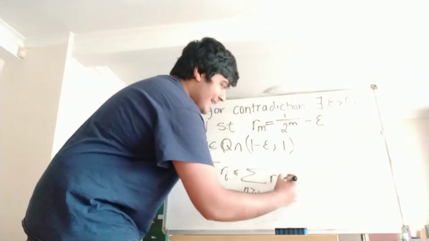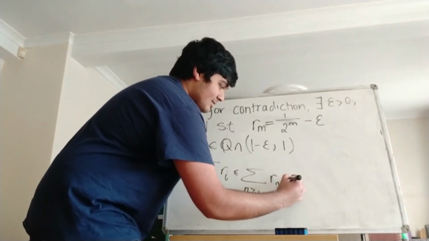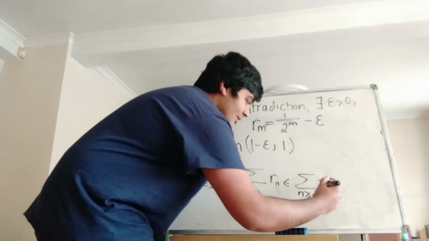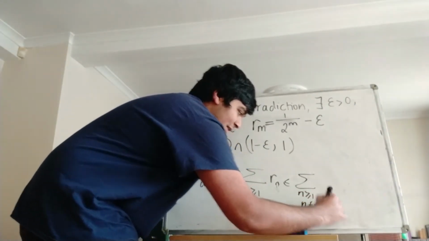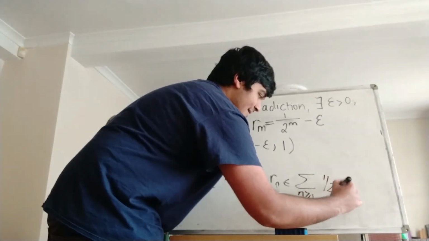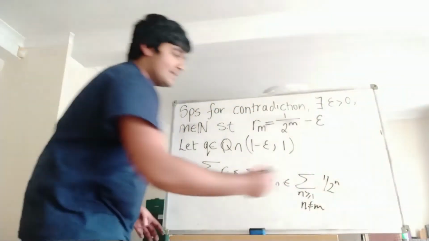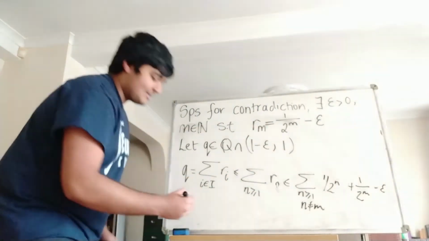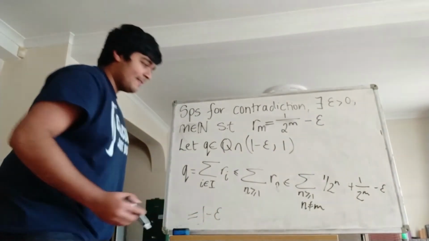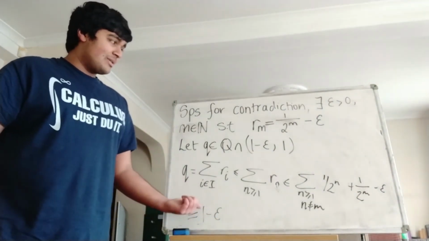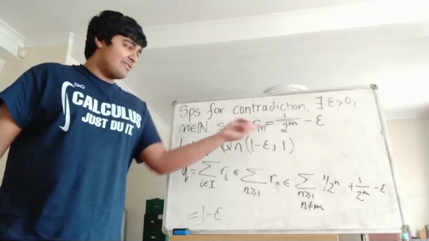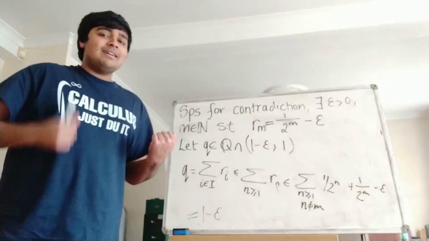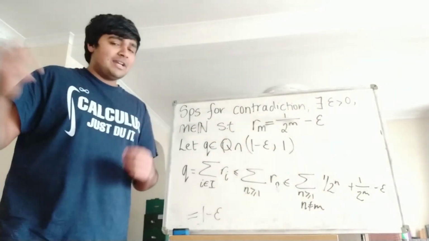But then I know that this thing here is going to be less than or equal to the sum from n greater than or equal to 1, without looking at the mth case, of just 1 over 2 to the n. And then adding up the mth case as well is plus 1 over 2 to the m minus epsilon. But I know that this thing here just sums to 1 minus epsilon. So I get that q is less than or equal to 1 minus epsilon, which is a contradiction for this thing here. So I essentially proved my claim that Rm must be equal to 1 over 2 to the m for every natural number m.